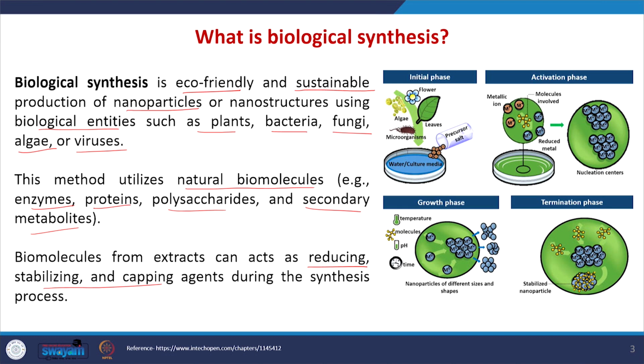When compared to the chemical synthesis, in biological synthesis, we are going to use the biological molecules. It can be enzymes or proteins or polysaccharides. So, that is the advantage of this biological method. And this biological synthesis has 4 important phases.